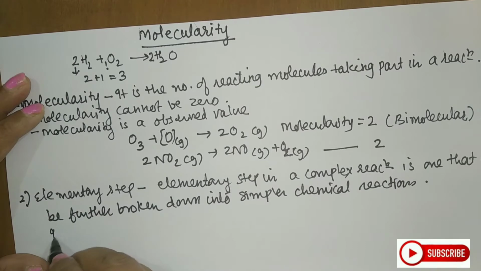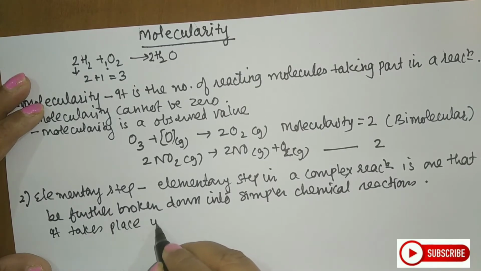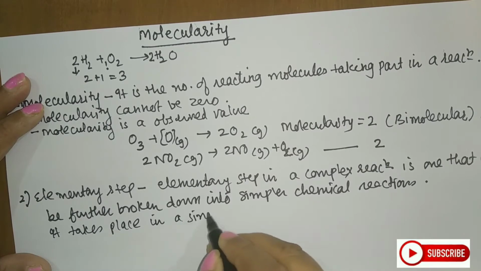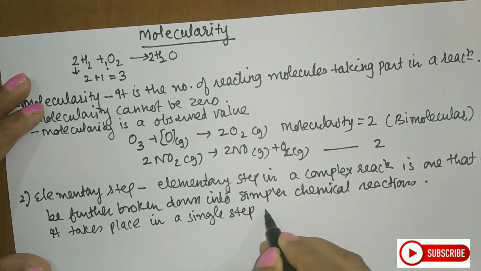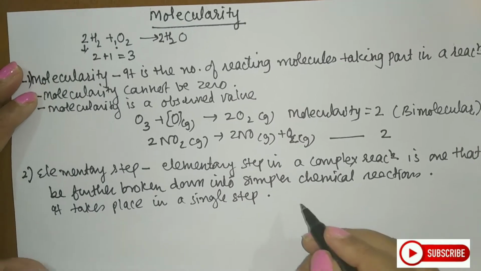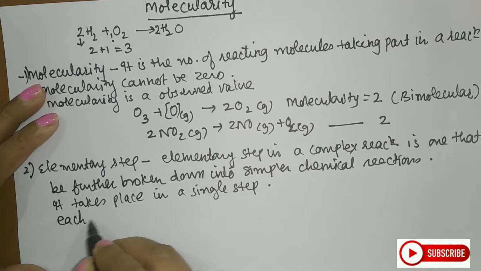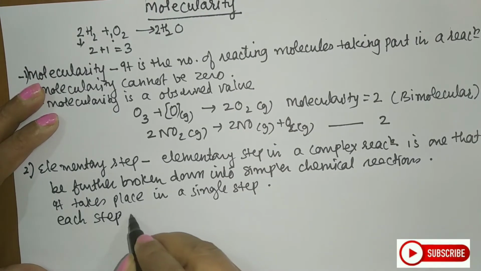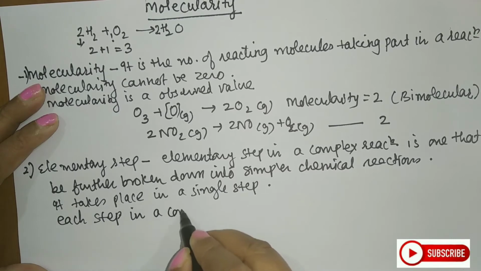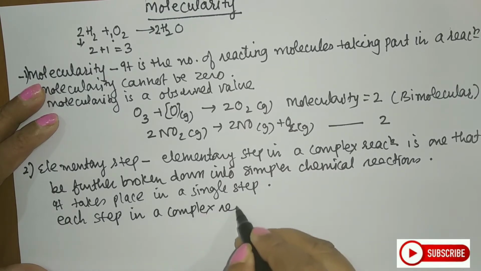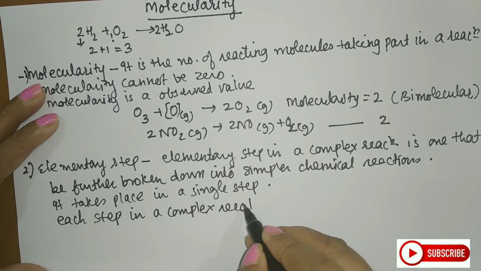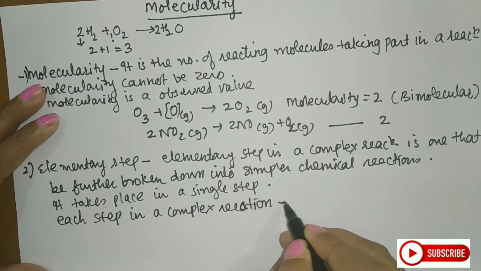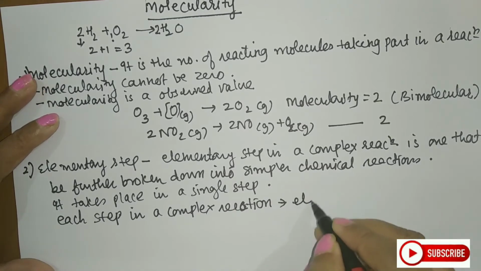Meaning what, students? It takes place in a single step. So each step in a complex reaction is called an elementary step.